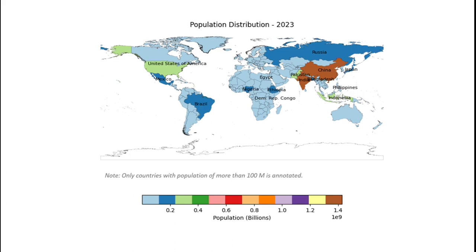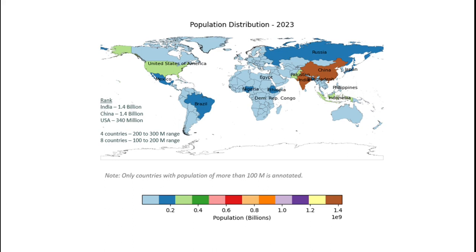Here on the map, I have mentioned only those countries that have a population of 100 million or more. Turns out there are only 15 such countries, and all the other countries are below 100 million. For perspective, India is rank 1 with 1.4 billion, China is rank 2 with 1.4 billion, USA is rank 3 with 340 million, which is approximately one fourth of India or China, and that's a huge difference. After USA, there are 4 countries in the 200 to 300 million range and 8 countries in the 100 to 200 million range. All these total to 15 countries that have a population of more than 100 million.